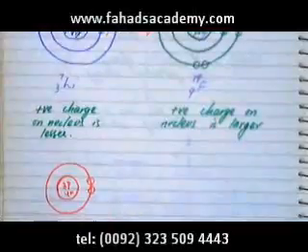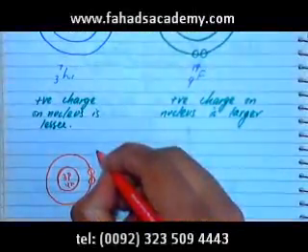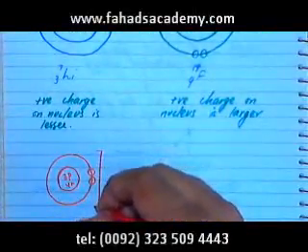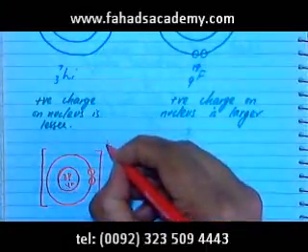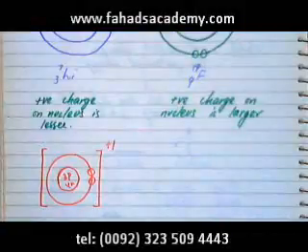So lithium would eventually lose that electron, and when it loses one electron, lithium would have a charge of +1.